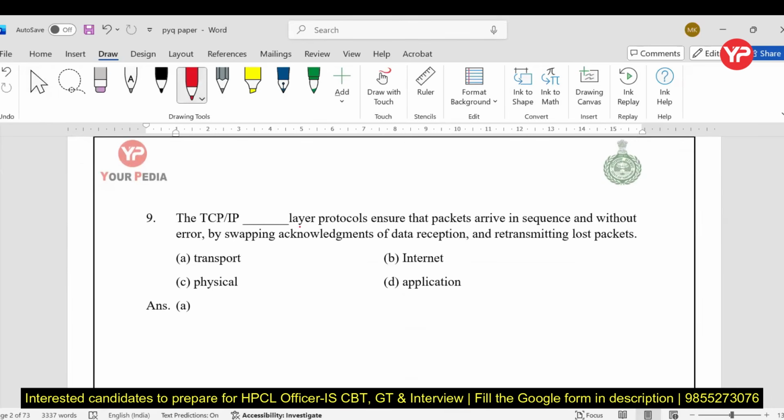In which layer of the TCP/IP protocol is it ensured that packets arrive in sequence? Flow control is taken care of by the data link layer and the transport layer. Here the answer is A: internet no, network layer no, physical layer no, application layer no, because flow control and error control are taken care of by the transport layer. So the answer is A.